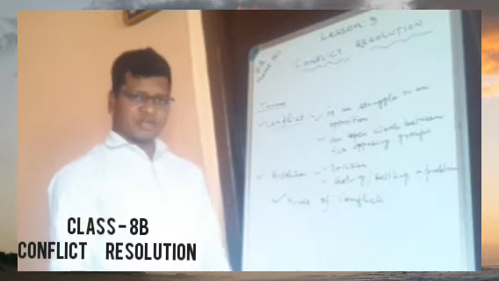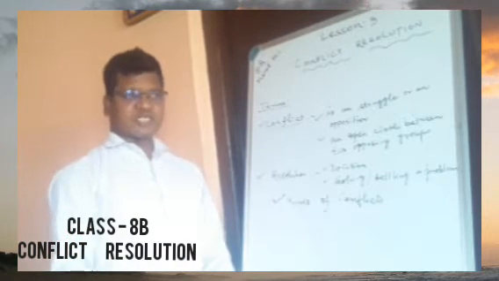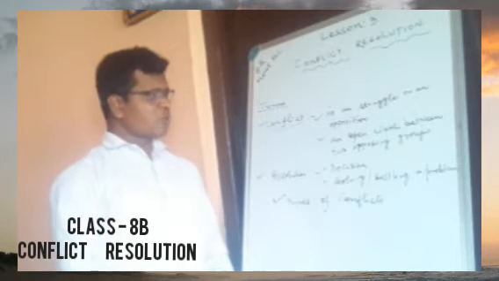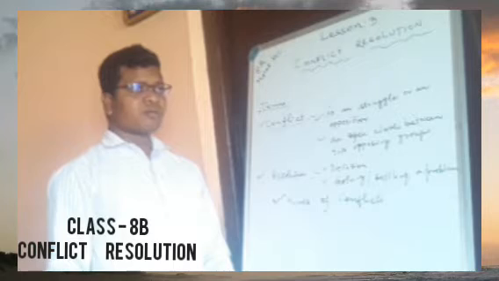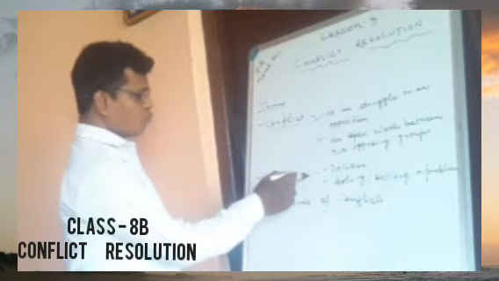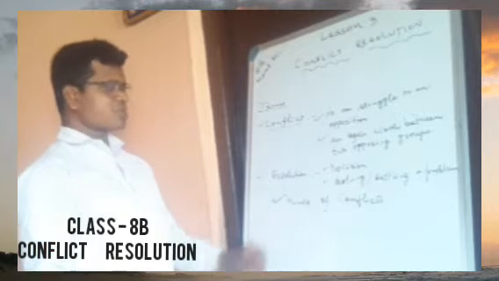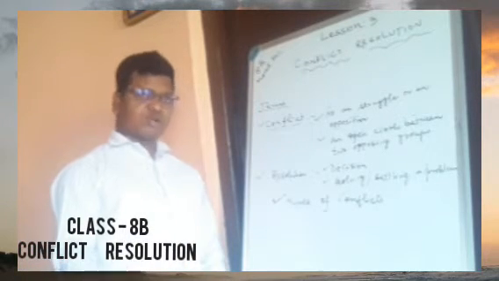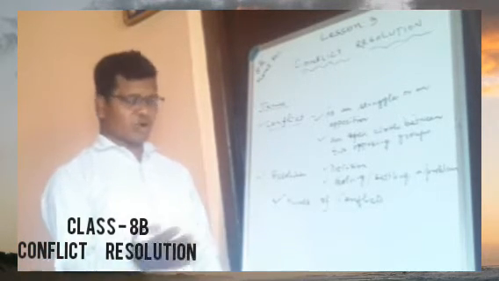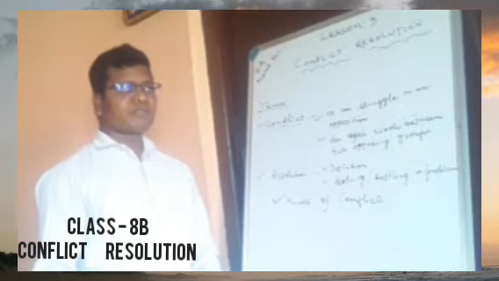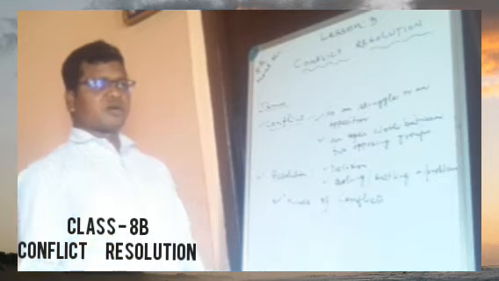Conflict may arise. There are quite many types of conflict that we are going to see. All these oppositions will be there. But what do we have to take? We have to take resolutions, that means the decisions to solve or to bring an end to the problems or the conflicts that come.